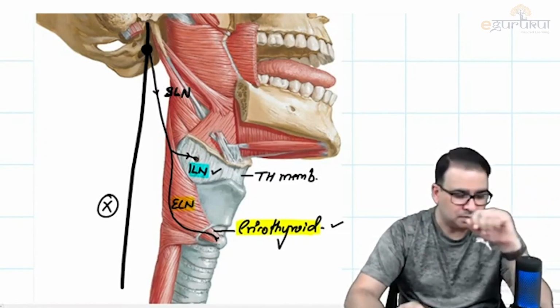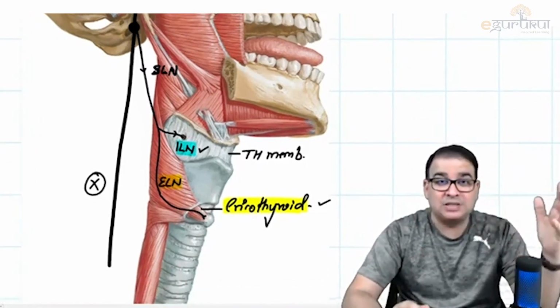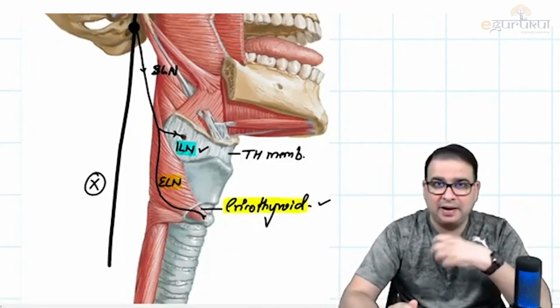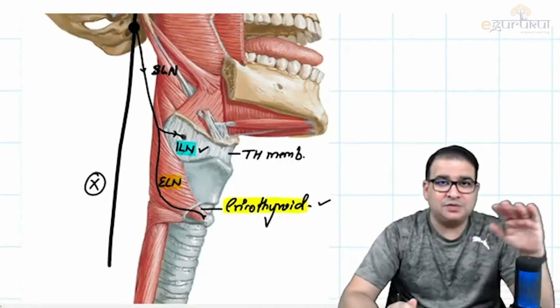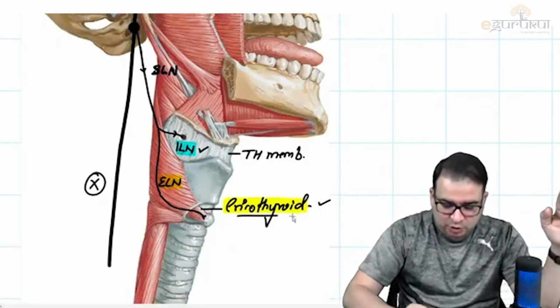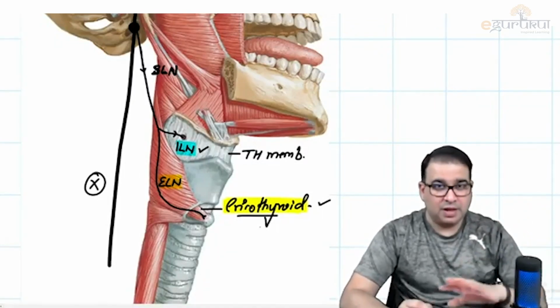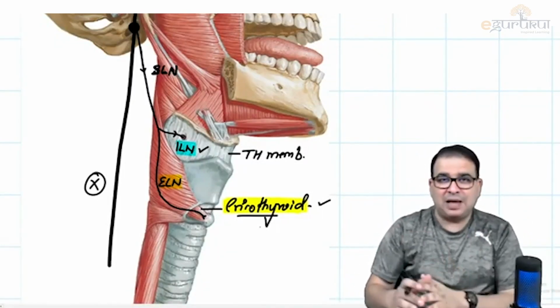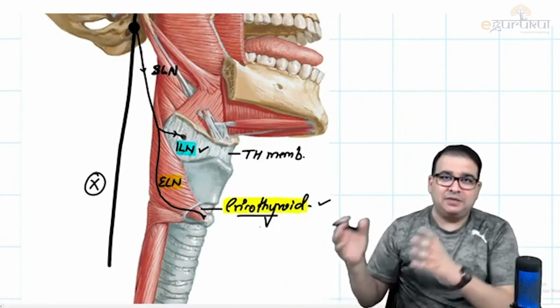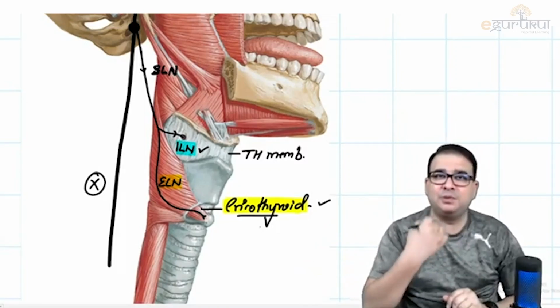Now the question is, what is left? What is left in the larynx to be supplied? Well, all other muscles of the larynx except cricothyroid, and the mucosa of the larynx below the vocal cord, are still to be supplied. We still have to supply the other muscles of the larynx, and we still have to supply the mucosa of the larynx below the vocal cord.